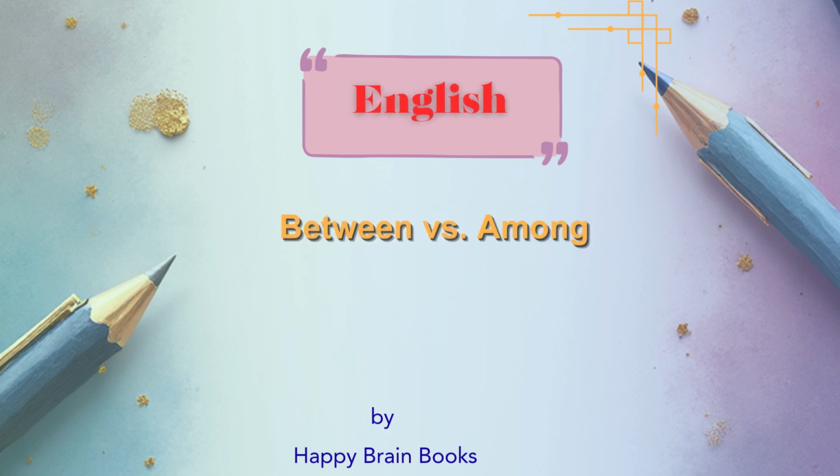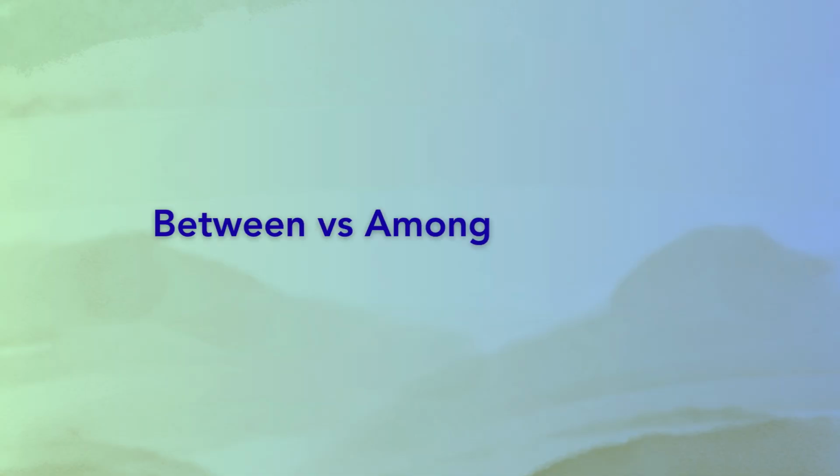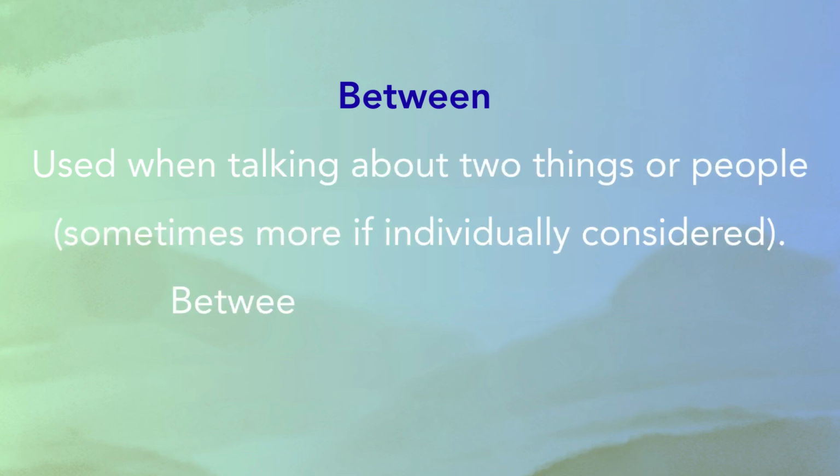Between versus among. Today we'll make it simple and easy to remember. Between versus among. Here is the easy rule. Between is used when talking about two things or people, sometimes more if individually considered. Use between for two people or two things.